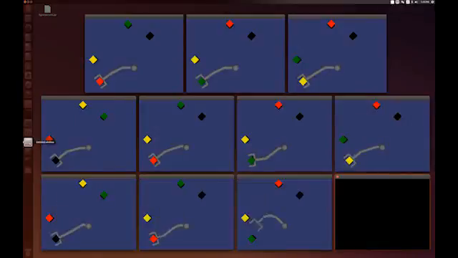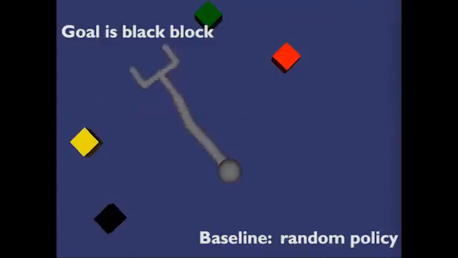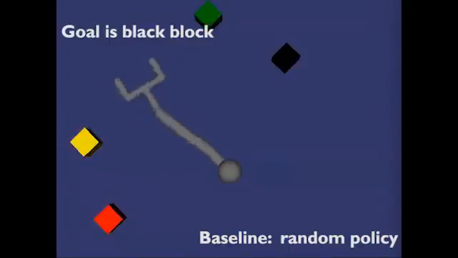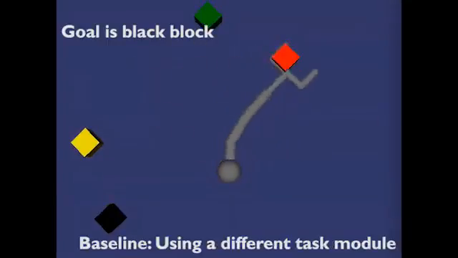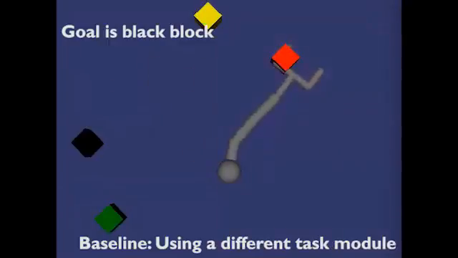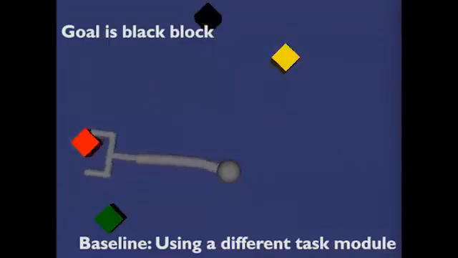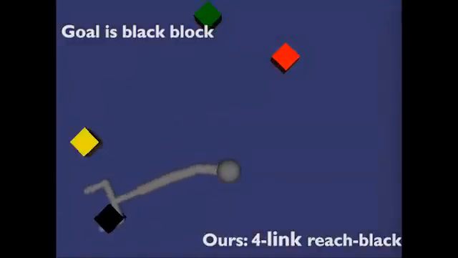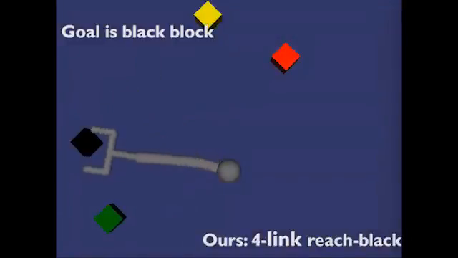We test the zero-shot performance of the 4-link robot reaching for the black block after training on all other robot task combinations. This is the performance of the random policy. This is the performance when using the red task module instead of the black task module. Our method is able to perform the task zero-shot.